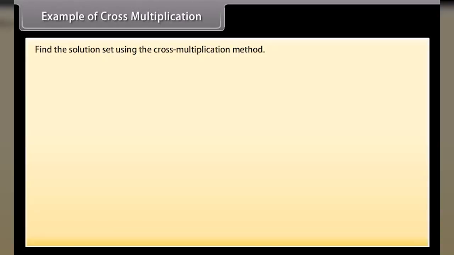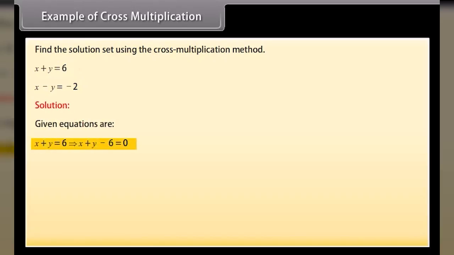Example of cross multiplication. Find the solution set using the cross multiplication method: x plus y is equal to 6, x minus y is equal to minus 2. Solution: given equations are x plus y is equal to 6, so x plus y minus 6 is equal to 0.